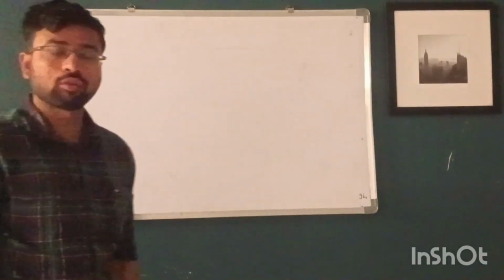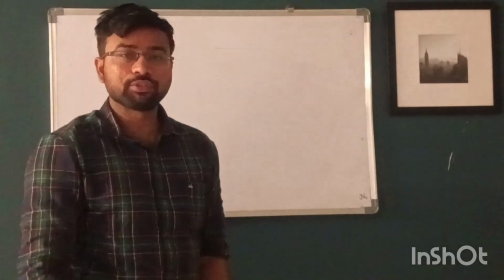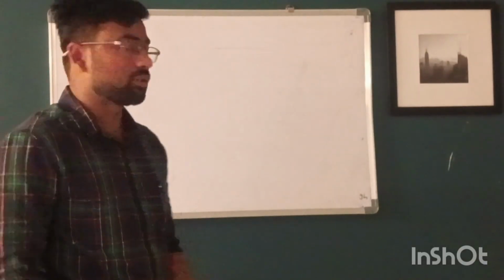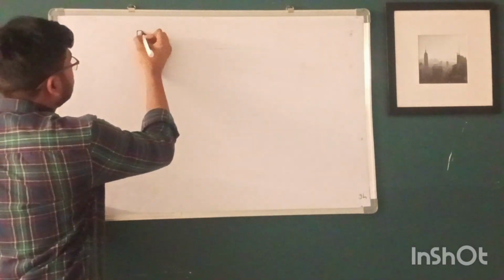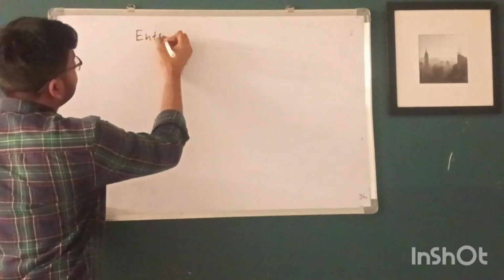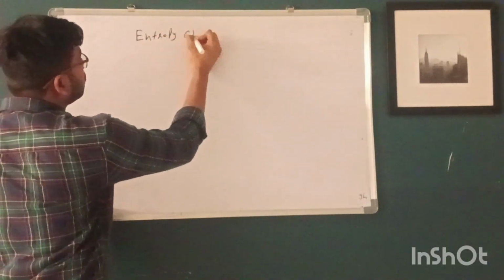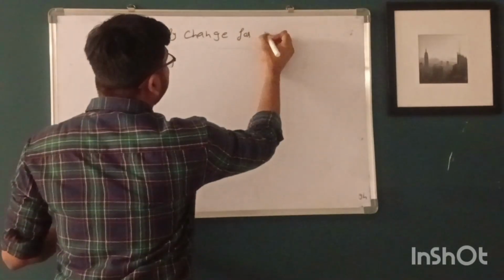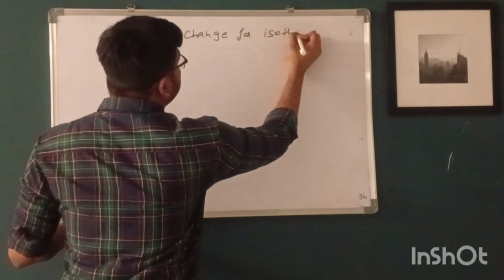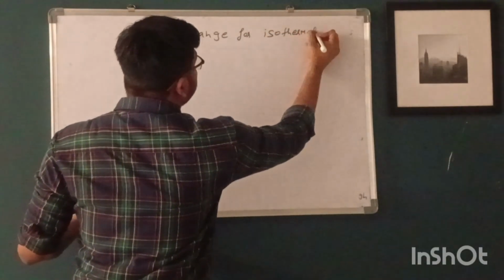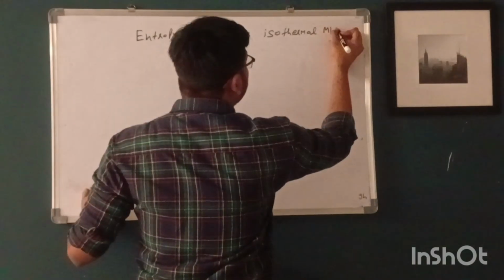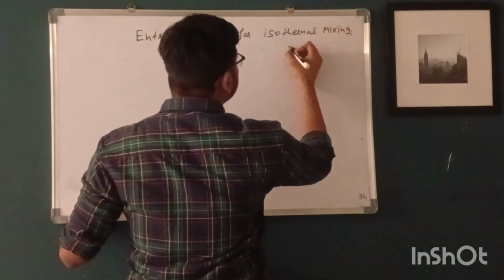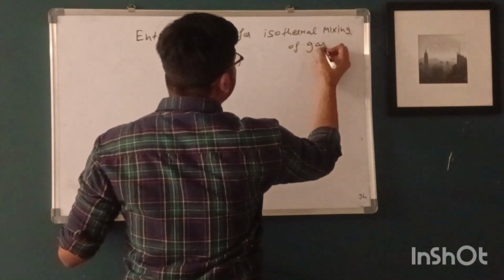And now our next topic is entropy change for isothermal mixing of gases.